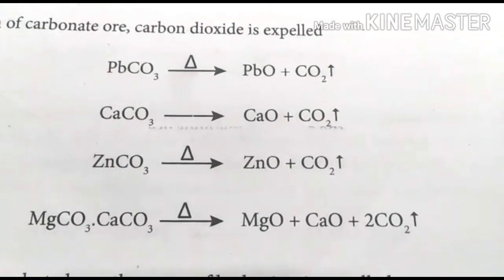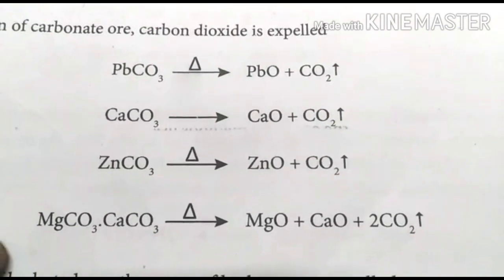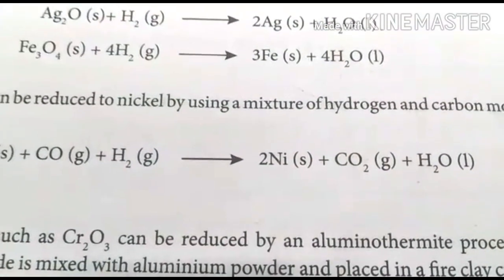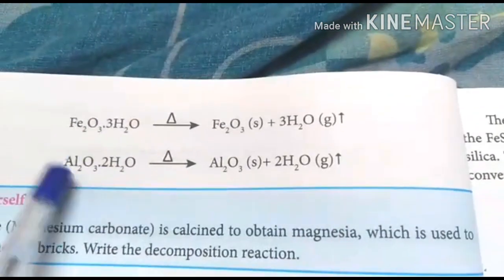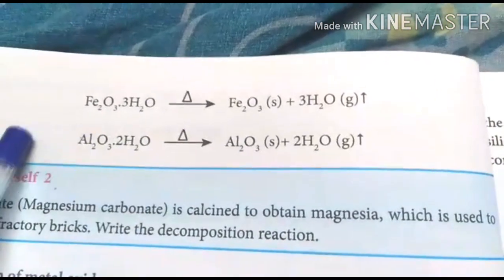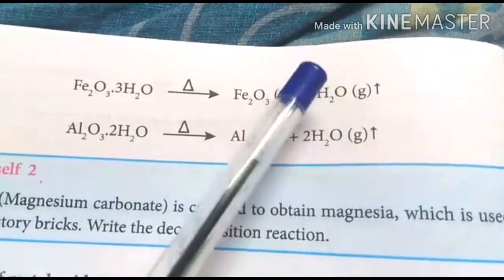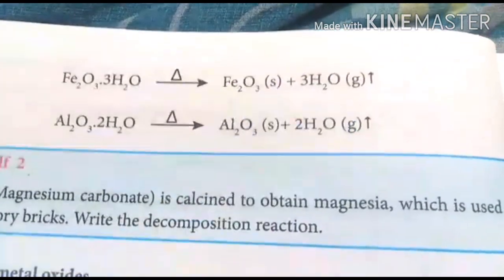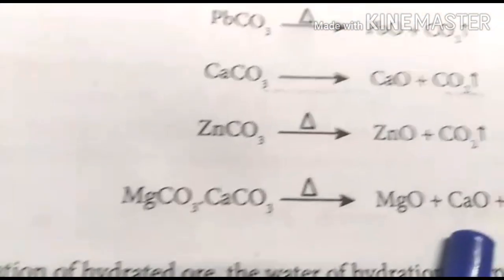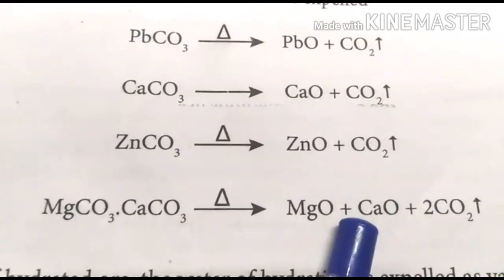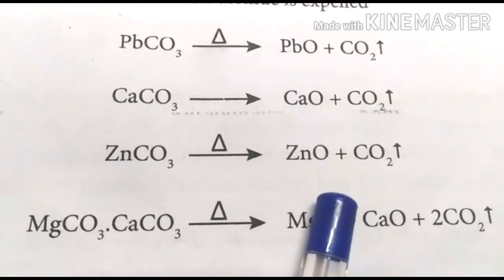In this calcination, if the ore is a hydrated ore, if it contains water molecules, for example, this is the ore with water molecules. If it is a hydrated ore, it is converted into the respective oxide with elimination of water vapor. In the previous case, it is converted into oxide with the elimination of carbon dioxide, and if it contains water molecules, it is converted into the respective oxides with the elimination of water vapor.